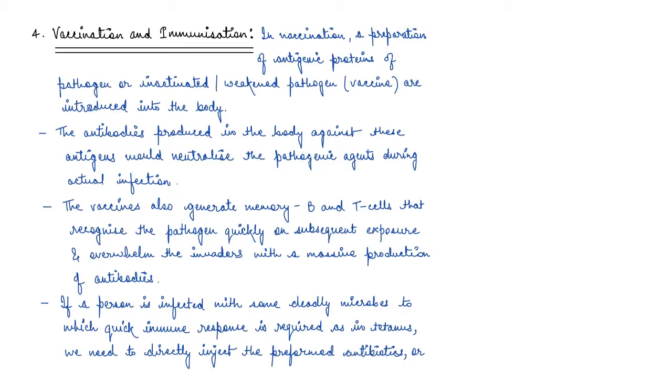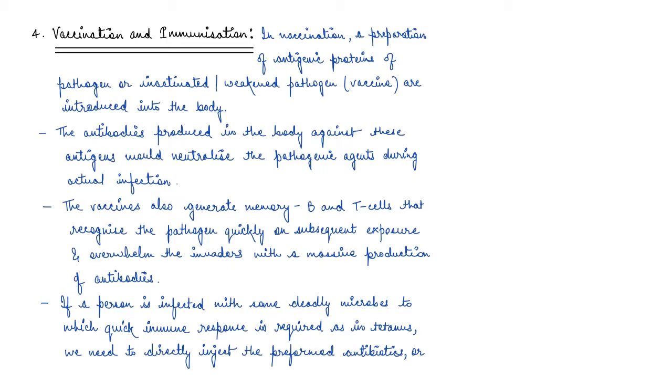So basically, in vaccination, what happens is a preparation of antigenic protein of the pathogen. Now, it can be an inactivated or weakened pathogen itself, and these are introduced in the body, right? So it can be a specific protein of the pathogen or the inactivated or weakened pathogen itself, which is given as a vaccine to the body.